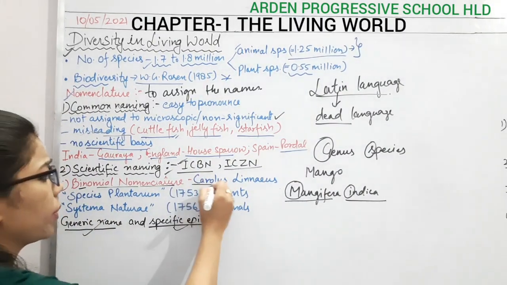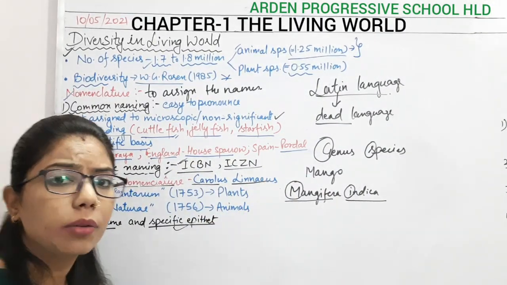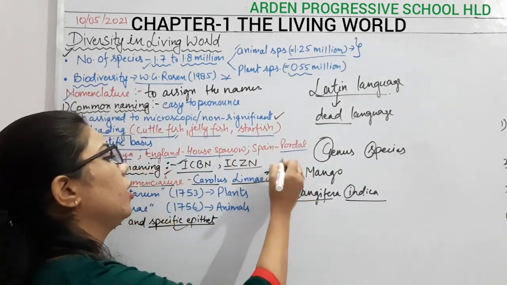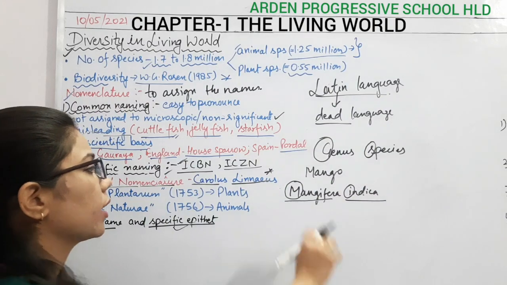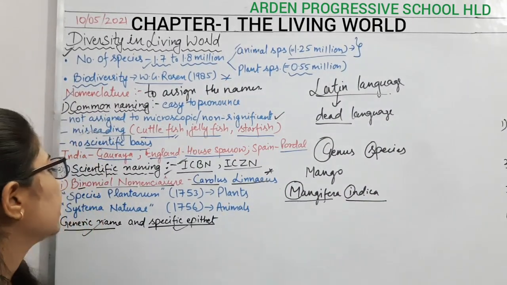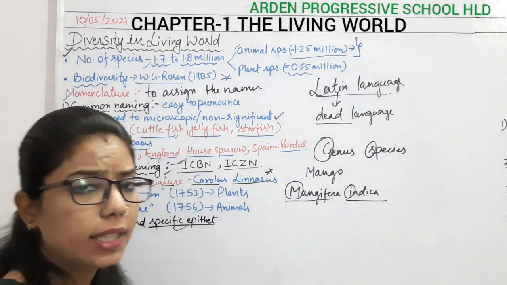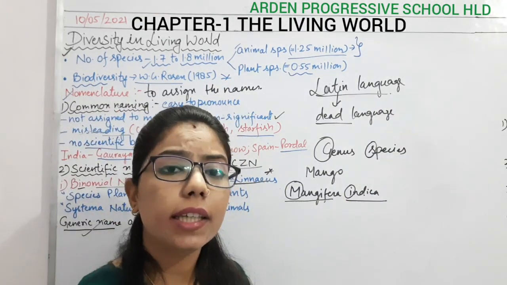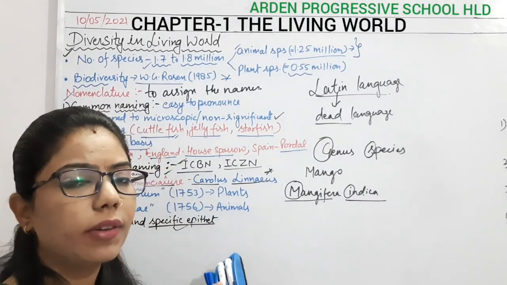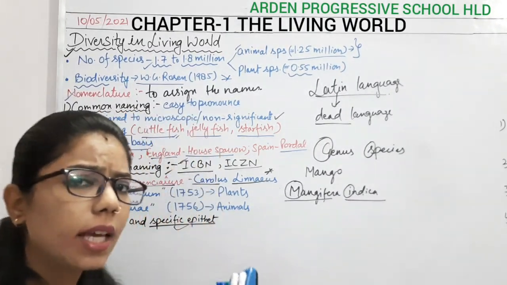Now, this binomial nomenclature, who has given it? Carolus Linnaeus. Again, a very important question. Who has given binomial nomenclature? Carolus Linnaeus. Then how did he assign these names? He took reference of plants as well as animals, because names were assigned to plant species as well as animal species.